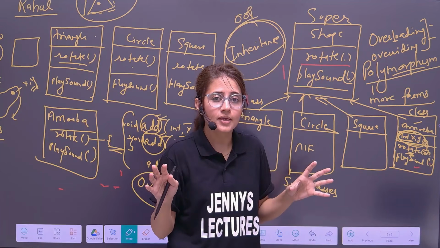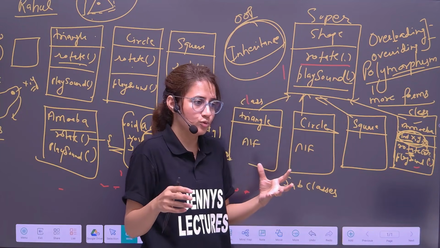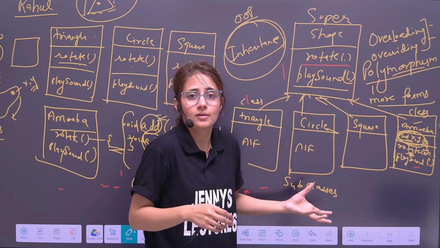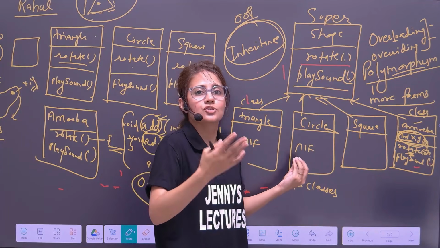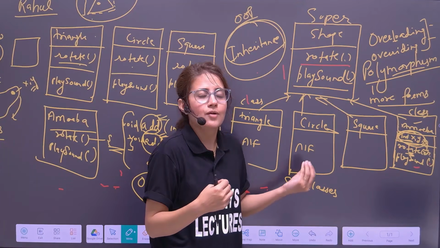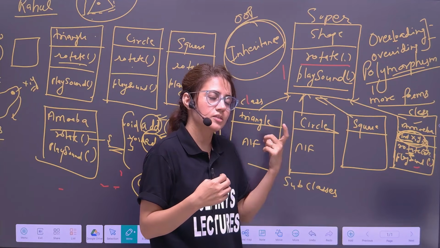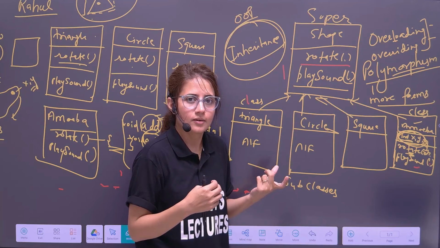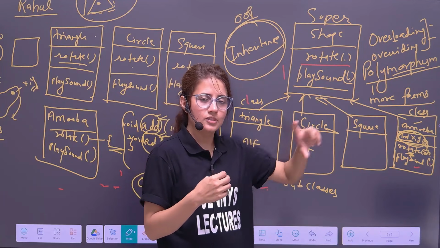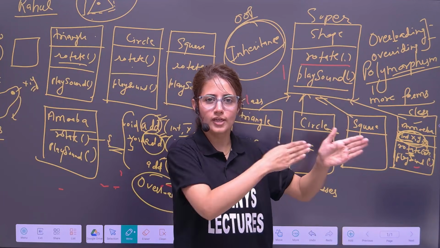The same kind of thing we can achieve in programming. There is an abstraction feature as well, and with the help of abstract classes we can achieve this functionality. But about abstract classes we'll see later, those are in depth.